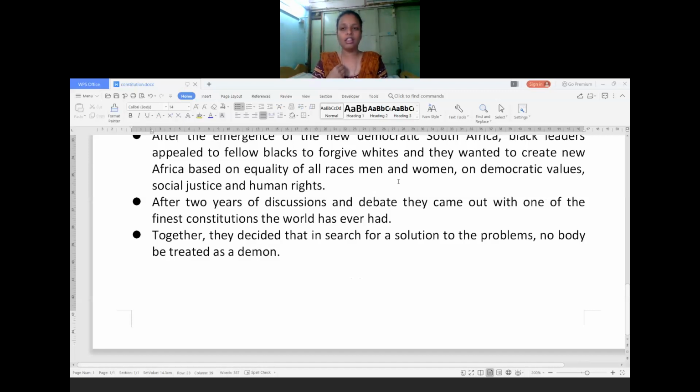According to that, the judiciary, the legislature, as well as those who are running the government, should follow these rules and regulations very strictly. If any person is not following these rules and regulations, the punishment will be given by the high court, supreme court, whatever judiciary system is there in our country as well as in some other countries.